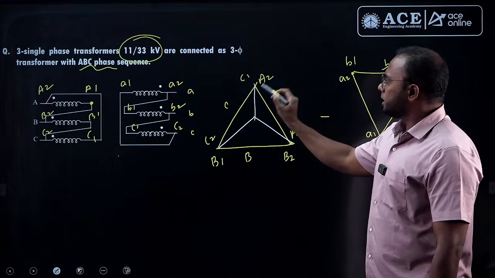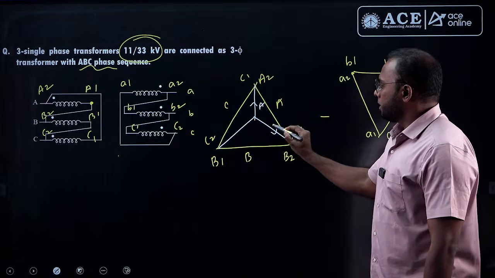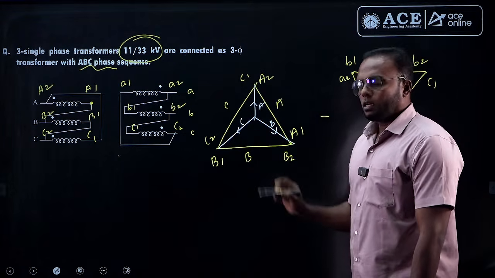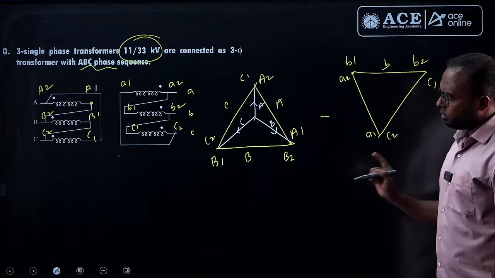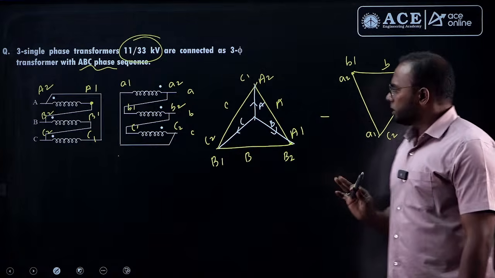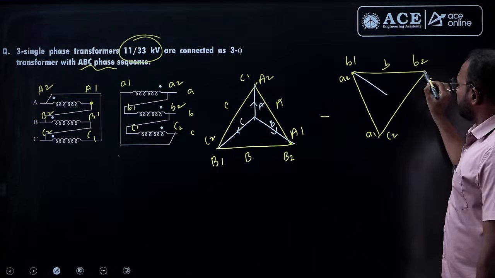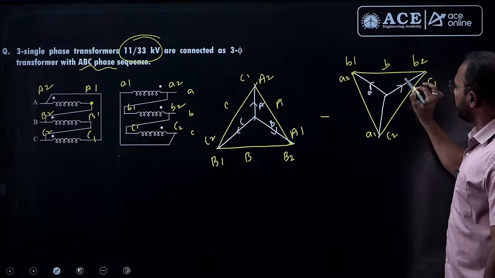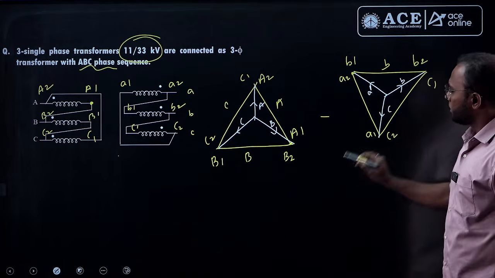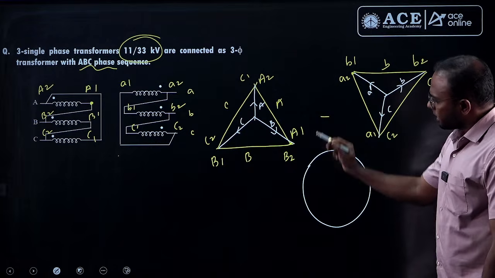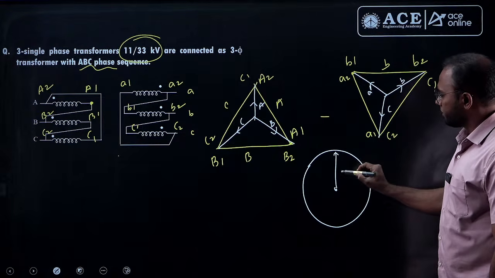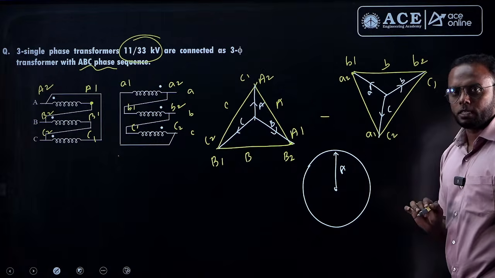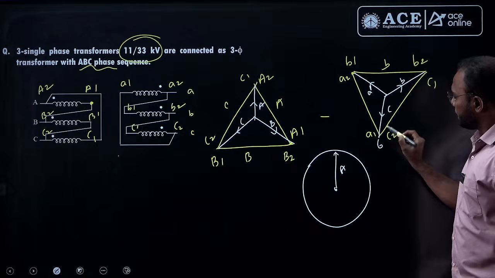Now accordingly this is A, this is B, this is C, and the secondary side, which is the load terminals, again A2, B2, C2 only. So draw the internal star here. Then this is A here, A2, this is B and this is C. So when you keep it in a clock, capital A is pointing towards 12 only, and very small a is pointing, this is 6, no, this is 6.